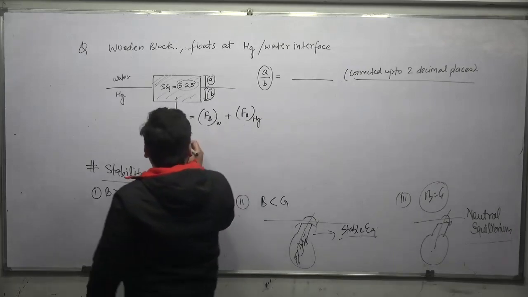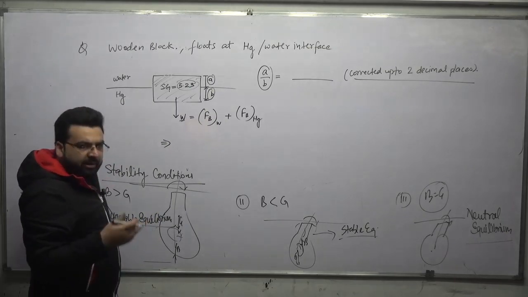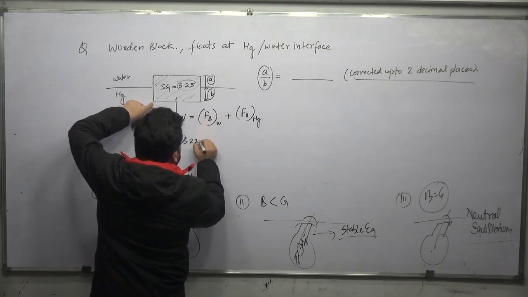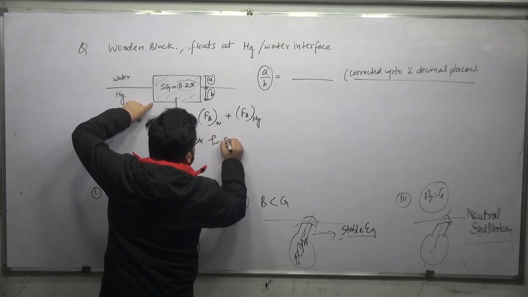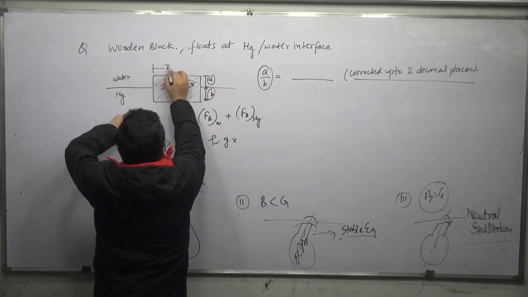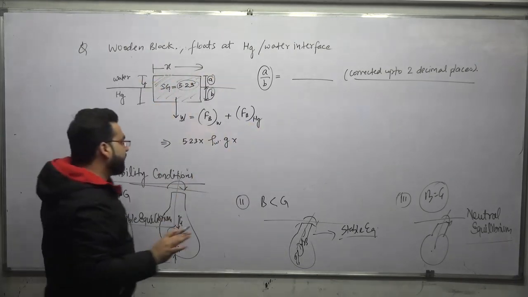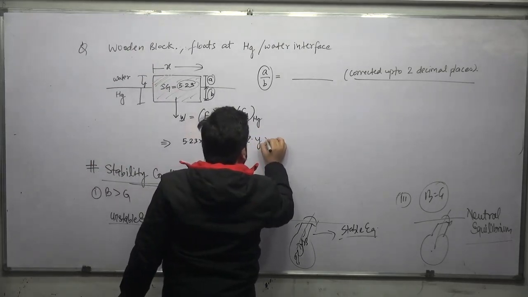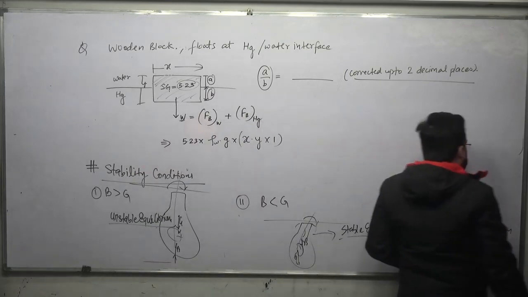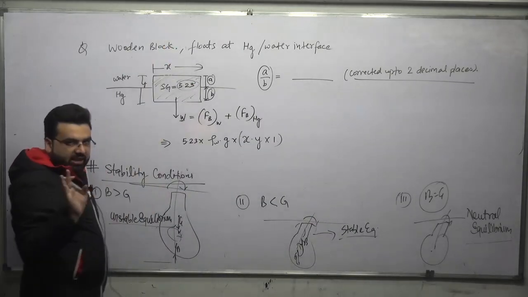Now how much is the weight of the block? It will be equal to gamma into volume, simple. So gamma of this block will be equal to 5.23 into rho of water into G. And what is the volume of this block? Let us say this is my X and this is my Y, and let us say the width is 1 unit. So X into Y into 1. Or I can also write (A plus B) into X into 1. I can also write it like this.